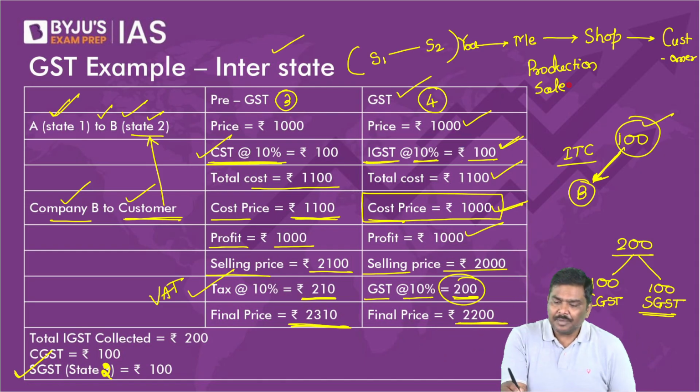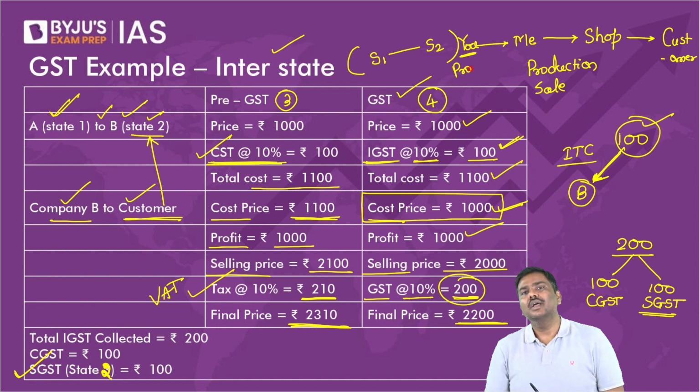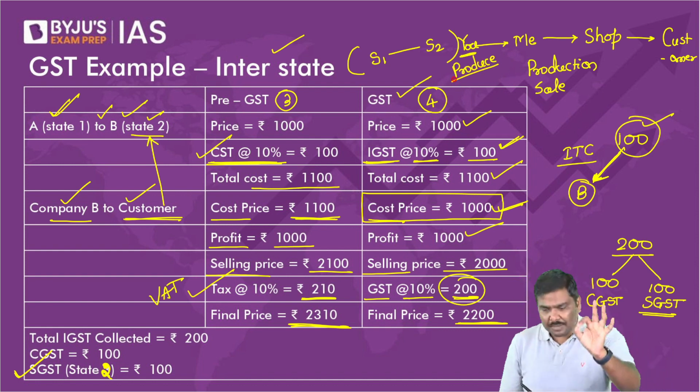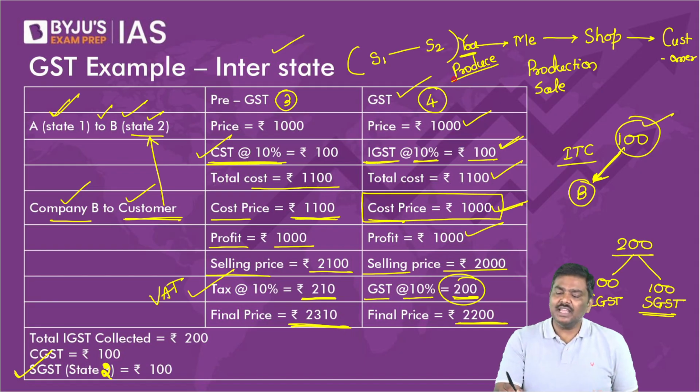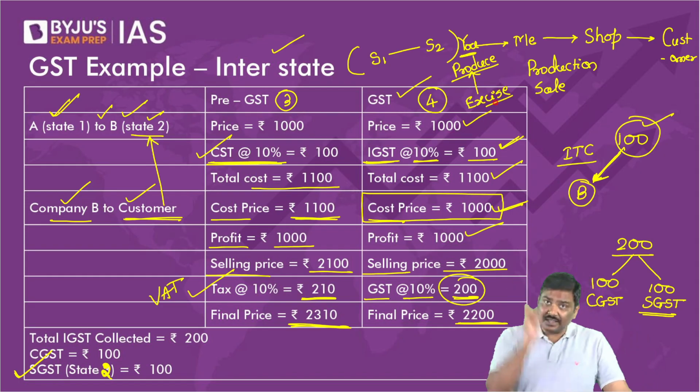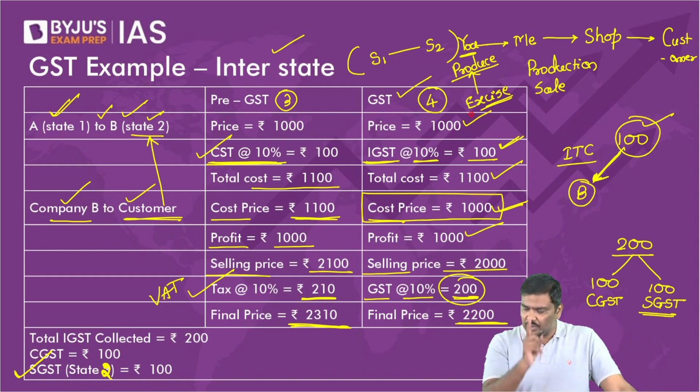Now, please tell me, you will produce the good. Correct? And on the production, if you have revised yesterday's class, earlier we will impose excise duty. Correct or wrong? Let me know. Yesterday I've written this also in the slide. If you have seen it, you will know this. On production, who used to impose the taxes earlier?